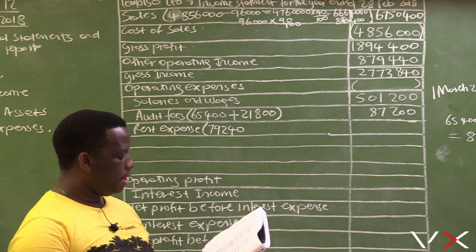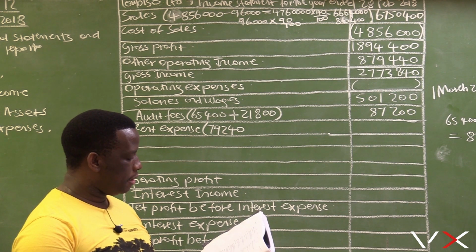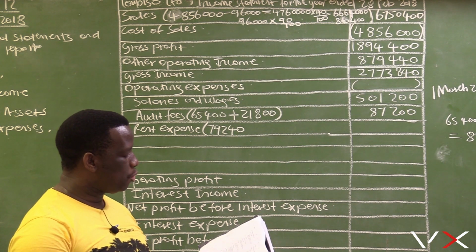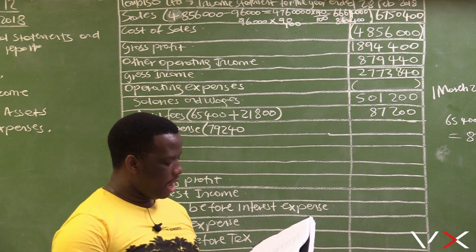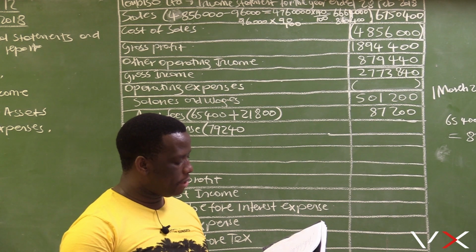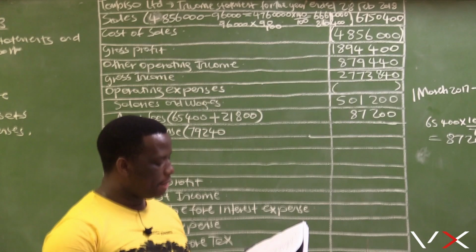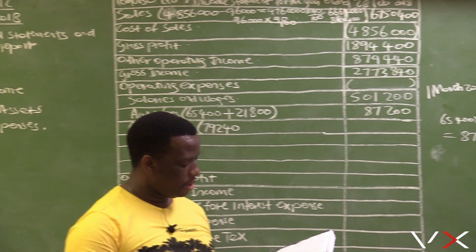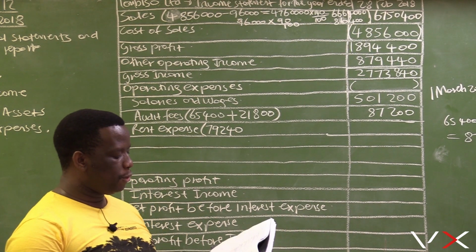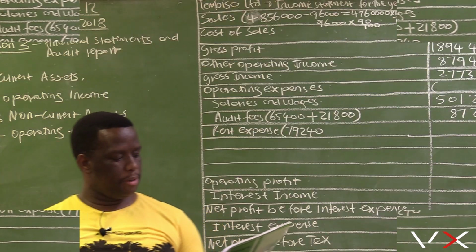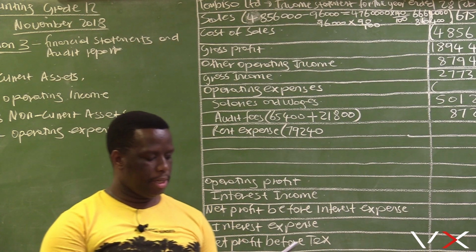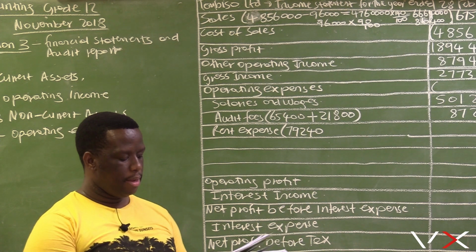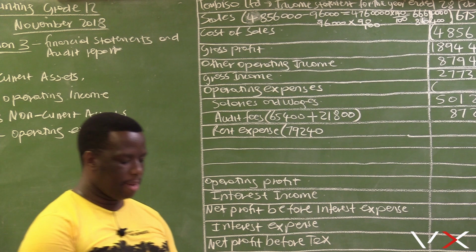It says a storeroom was rented from the 1st of June 2017 at 11,200 per month, and rent increased by 7.5% on 1 December 2017. Provide for the outstanding rent. If it was rented on the 1st of June 2017, it's going to be June, July, August, September, October, November, 6 months.